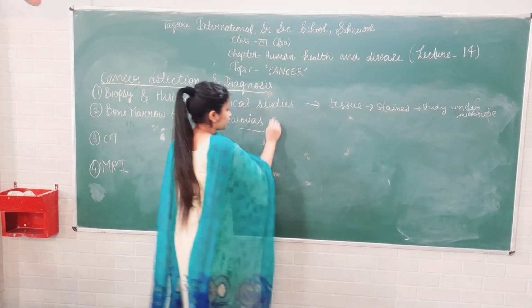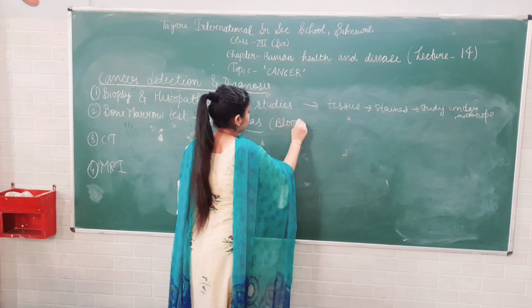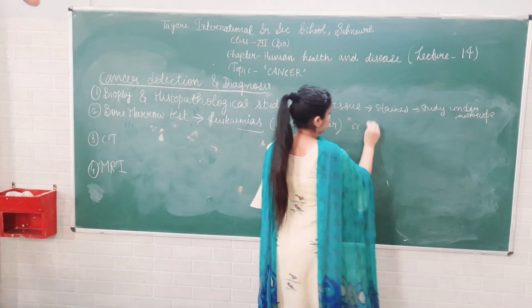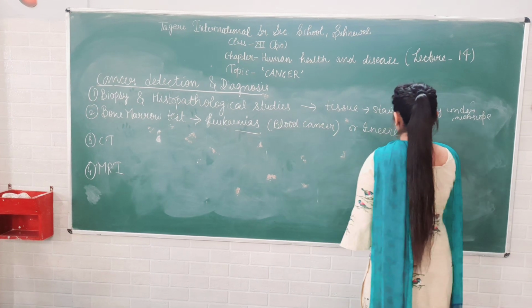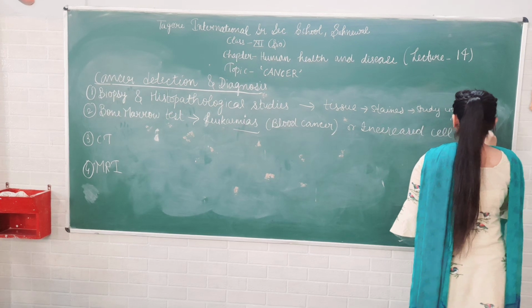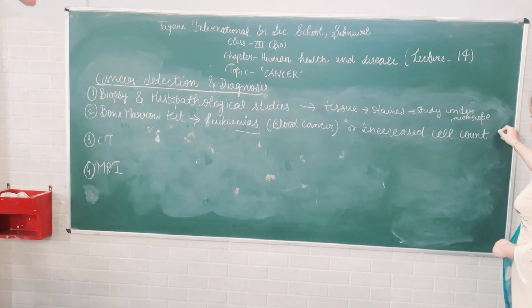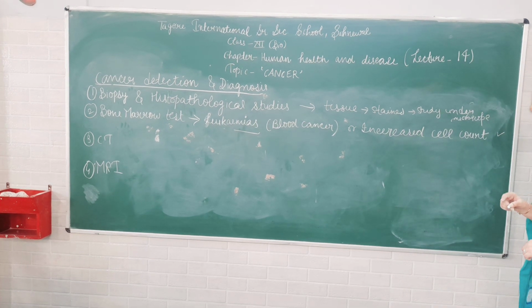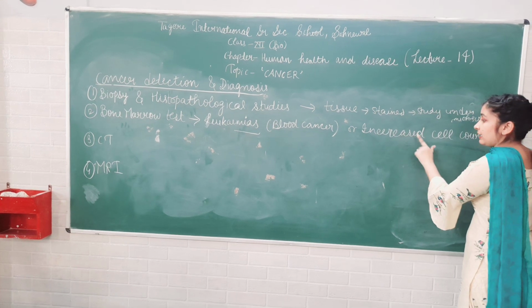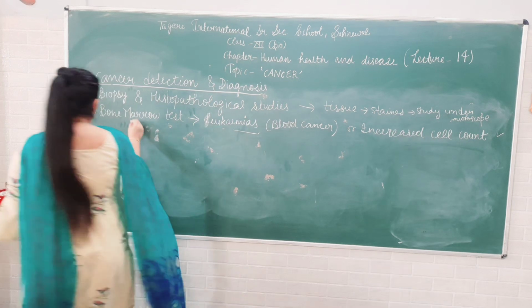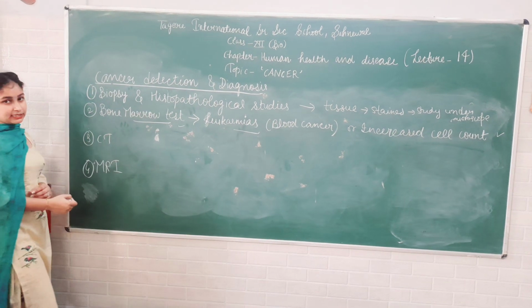Means when there is a blood cancer or increased cell count, then in that case bone marrow test is taken. So if there is an increase in cell count, it can lead to leukemias, that is a blood cancer, and it is a simple method for detecting blood cancer.